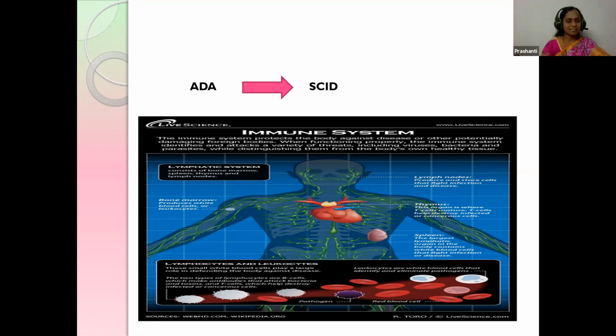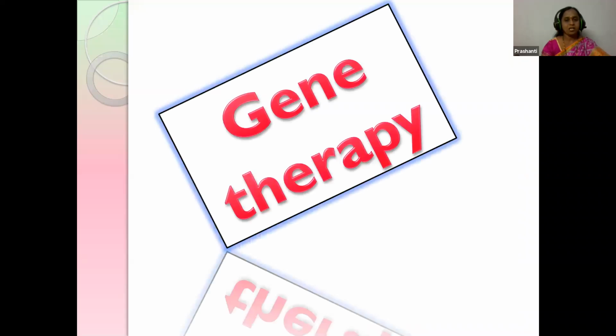So in this girl, he noticed that due to the deficiency of ADA, her immune system was weakening. So he was trying to see about the different treatments. He opted for gene therapy, which was a permanent cure for ADA. In this way, the ADA was cured by gene therapy.